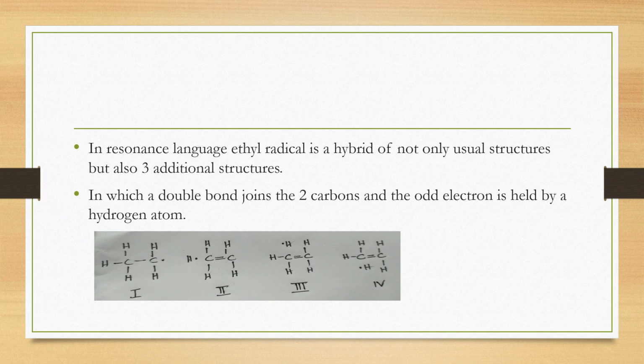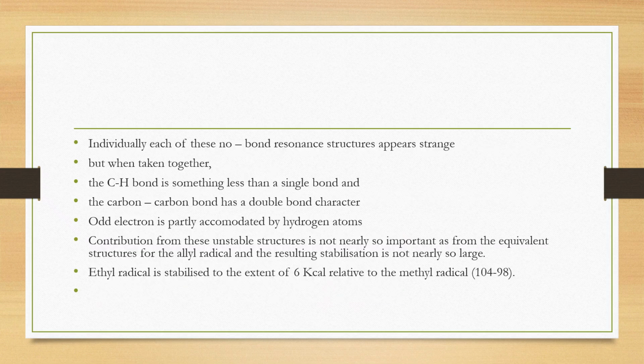Similarly, we can draw 2 more structures because a CH3 group has 3 CH bonds. Any of the sigma CH bonds can be broken and can participate in the hyperconjugation. When we draw the hyperconjugation structures, we can see that in all the structures one bond is missing. So we can otherwise call this hyperconjugation concept the no bond concept or no bond resonance structures.